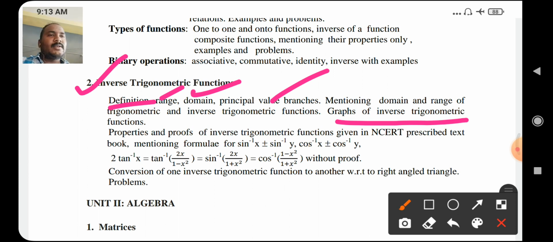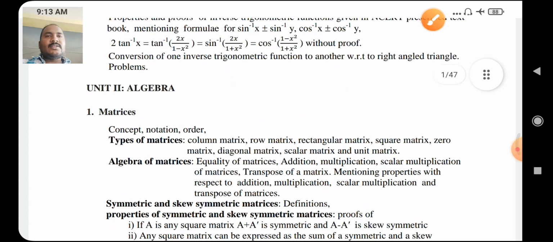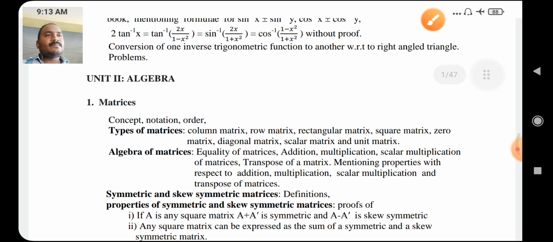One more important concept is there, the properties of inverse trigonometric function. By using properties of inverse trigonometric function, we solve or find or show some important results on inverse trigonometric functions.